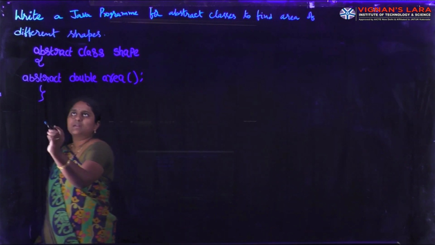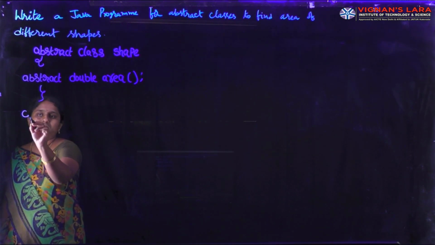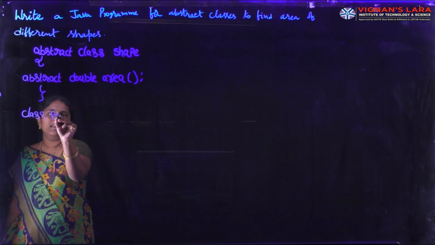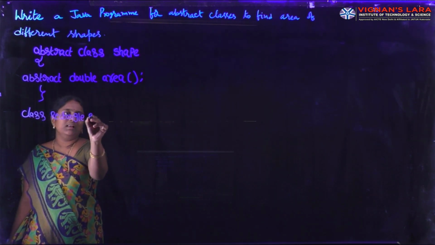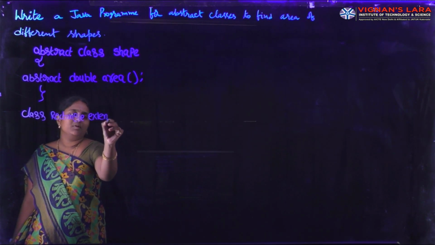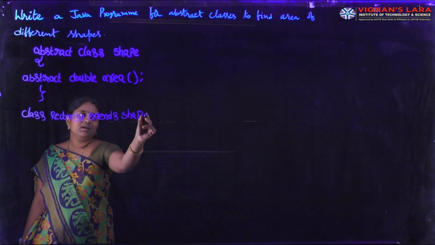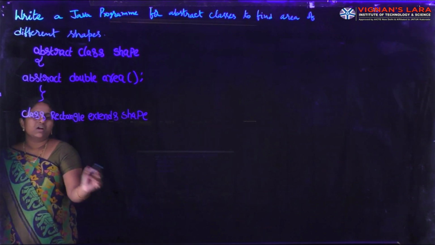Here I am writing one class, Rectangle, extends Shape. Here Rectangle is the subclass and Shape is the superclass.